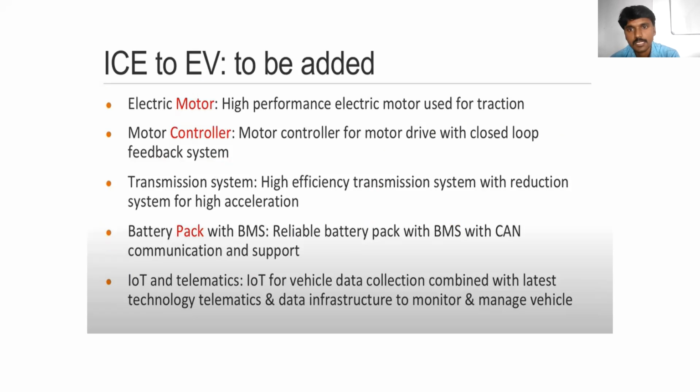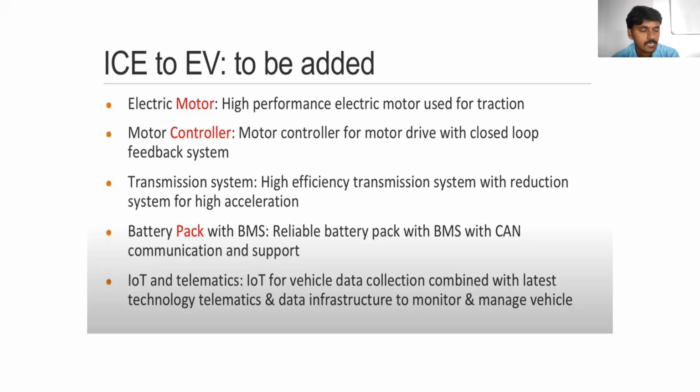Electric motor: a high performance electric motor used for traction. So the IC engine is replaced by the electric motor. Whenever we use an electric motor in the vehicle, we definitely need to control the speed of the motor. For controlling the speed, we need to control some electrical parameters like voltage, current, and frequency, and so on.